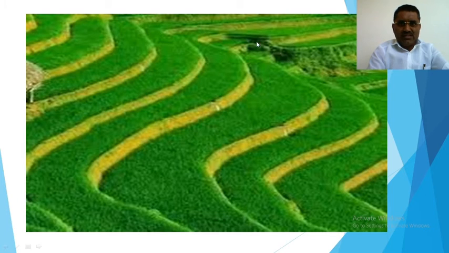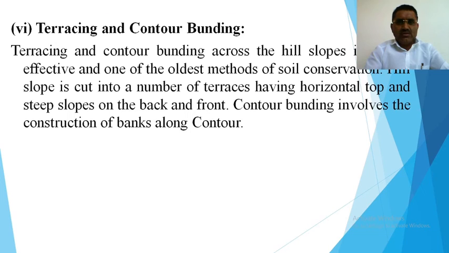These are the terraces. That is terrace farming. We simply call it terrace farming. These are the steps. If we practice likewise, then there is easy erosion by water. But if we practice in this way, then there is a restriction to soil erosion or loss of soil particles. So we have to practice in this manner and not in that way. So this is the simple technique by which we can do soil conservation.